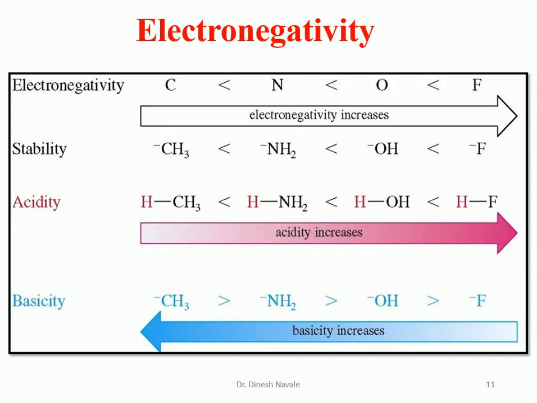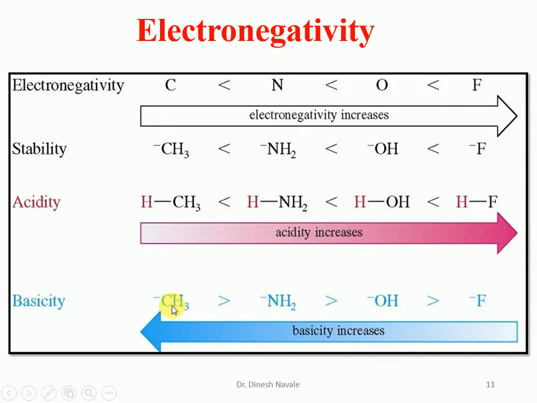In the case of a base, it is anything which has to donate electrons. But if electronegativity increases, the more electronegative element will not donate the electron easily; it will try to hold the electron towards itself. That means the more the electronegativity, the less the basicity.